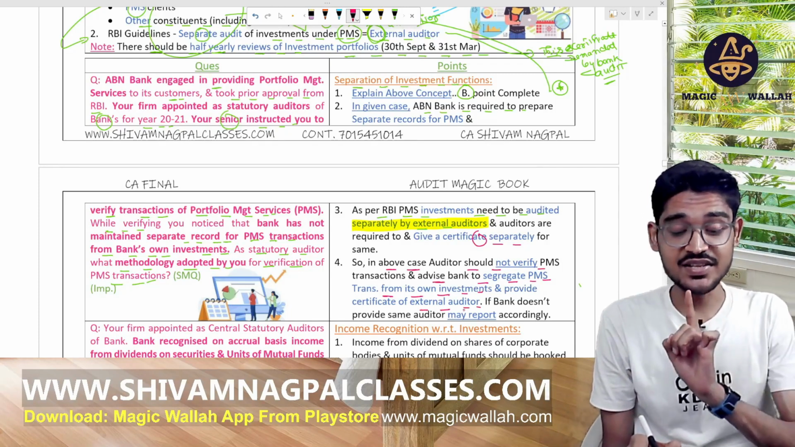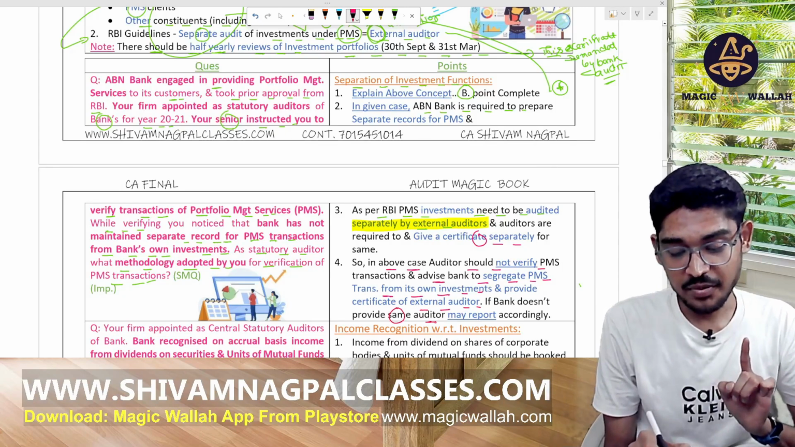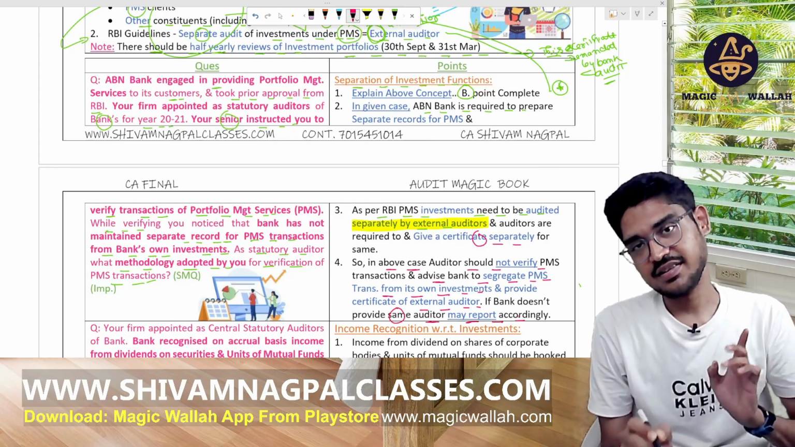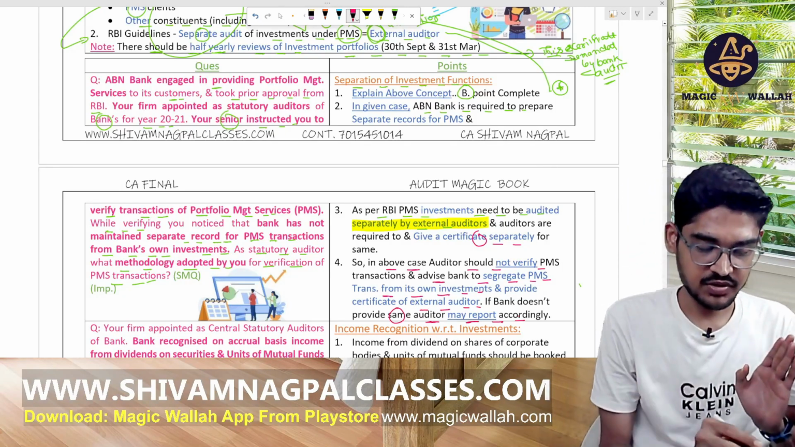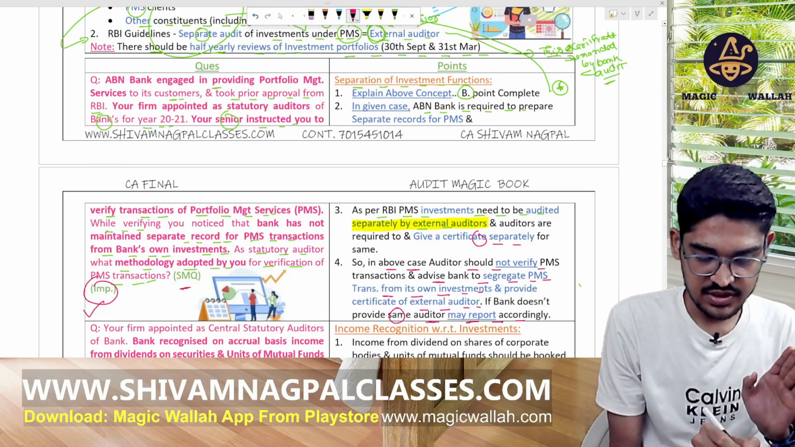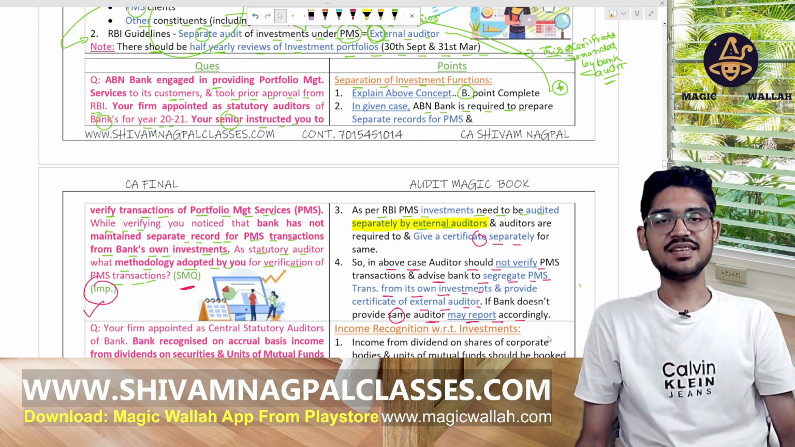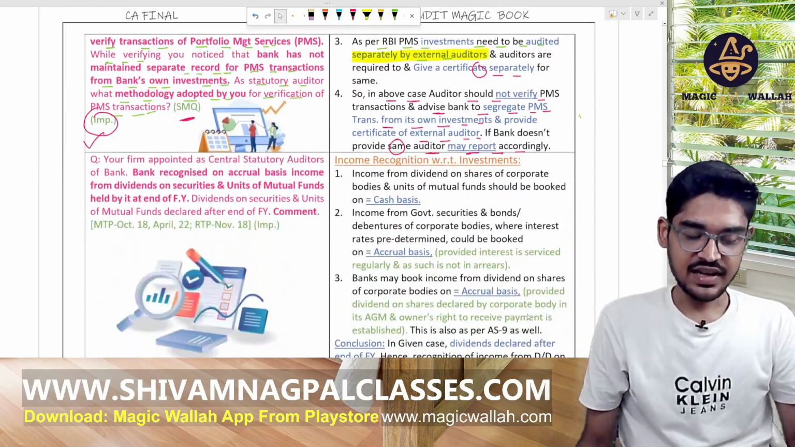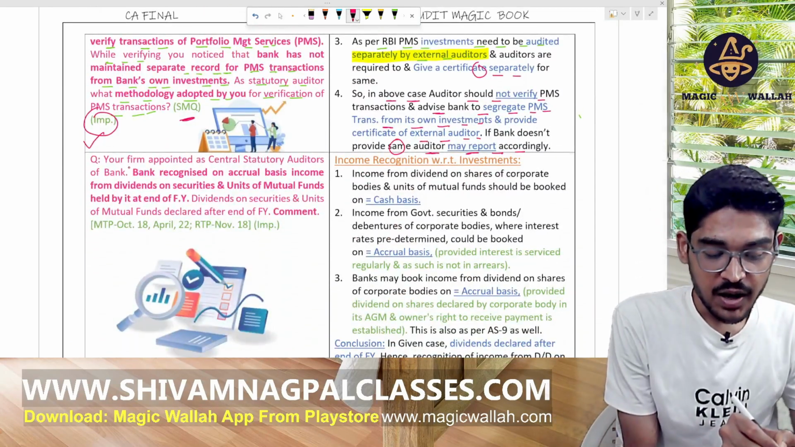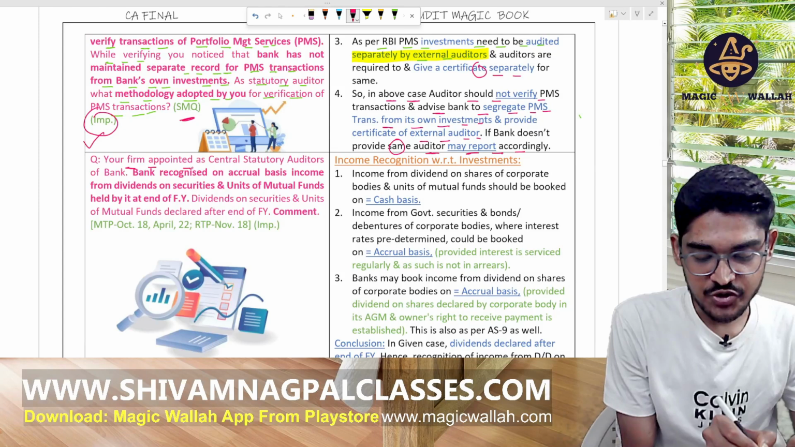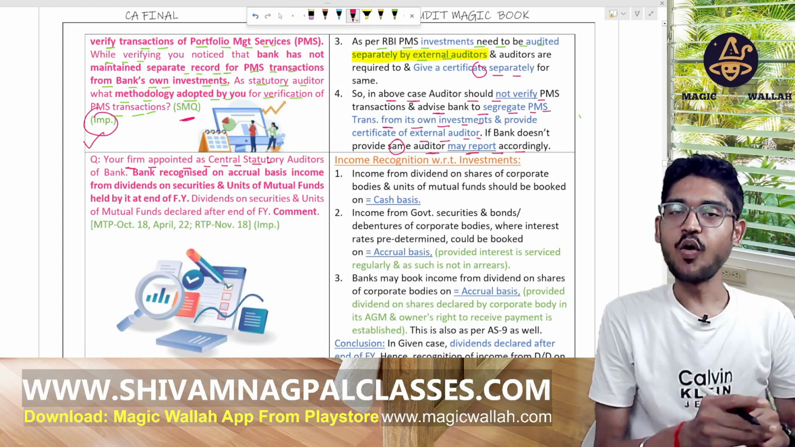If the bank does not provide the same, the auditor may report accordingly. Simple. This is a very, very important question. I have marked it as an important question. Study material question. Okay. Now, the next question says, your firm is appointed as a central statutory auditor of the bank,